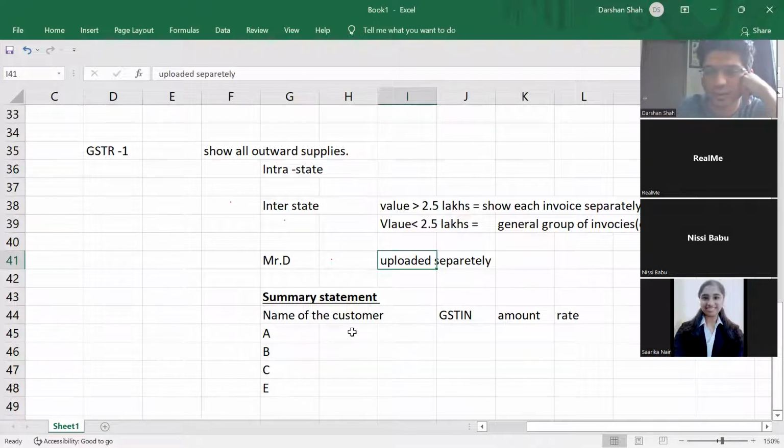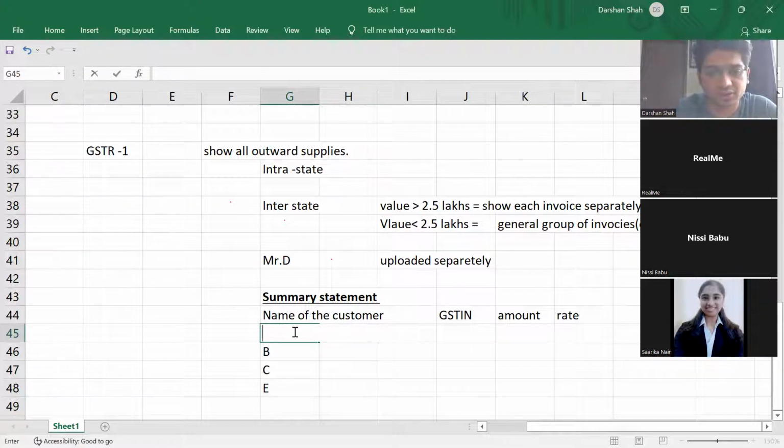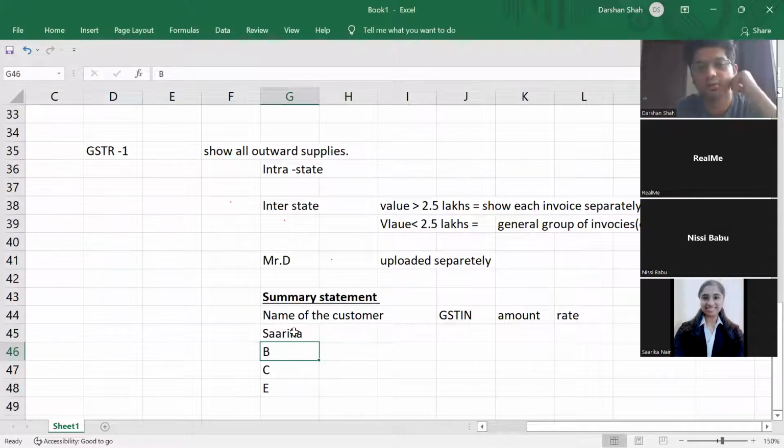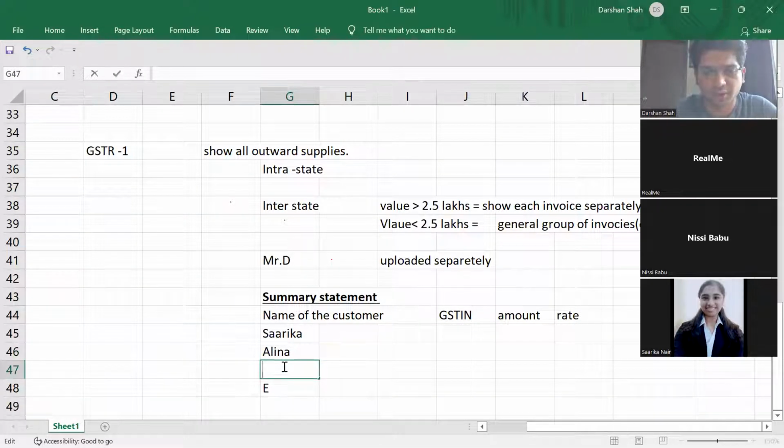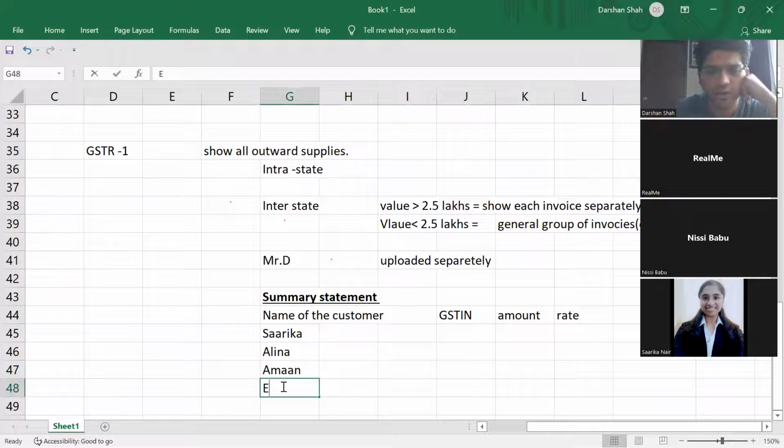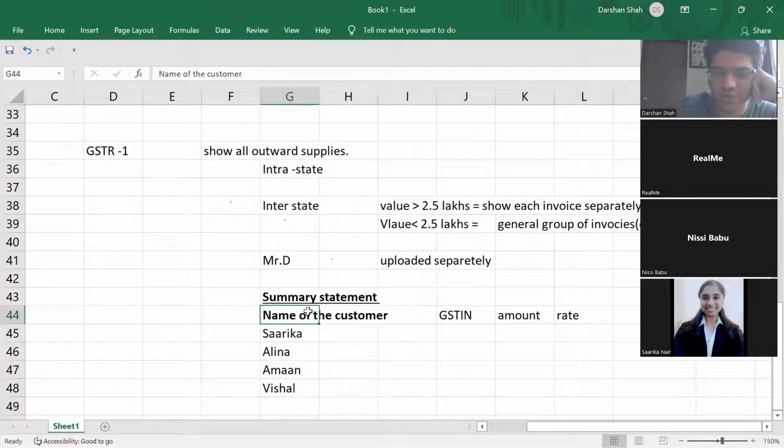Okay. So let us say instead of Mr. A, this was Nisi. Oh, sorry, this was Sarika. Okay, this was Alina. Right? This was Aman. Okay, and this was Vishal. These were the names of customers.